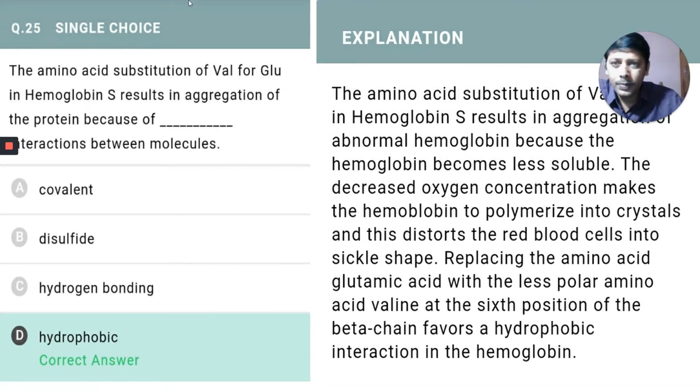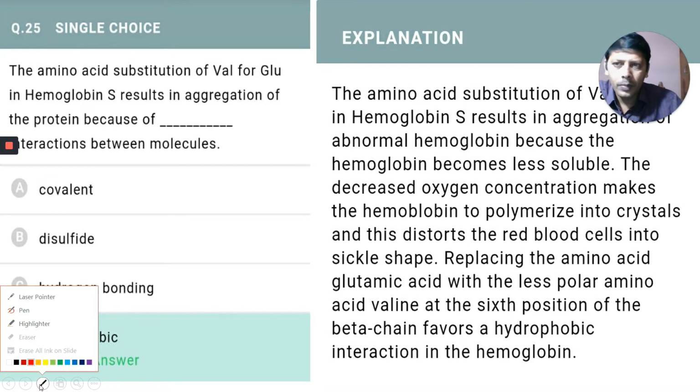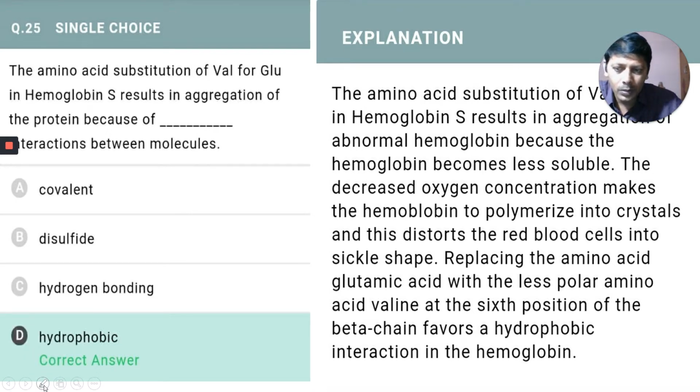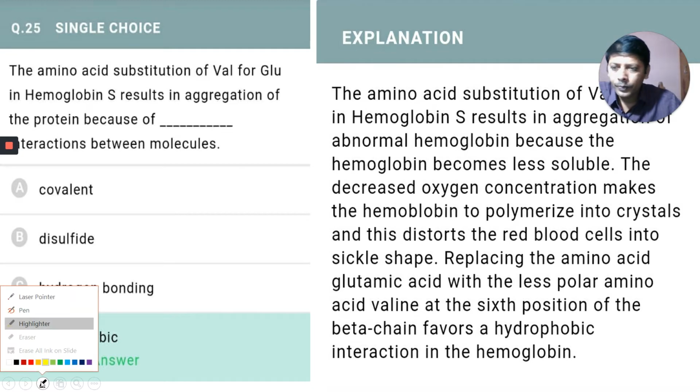The amino acid substitution of valine for glutamic acid in hemoglobin S results in aggregation of protein because of dash interaction between the molecules. That is the question given. This is out of syllabus, not in our syllabus, not in our textbook.